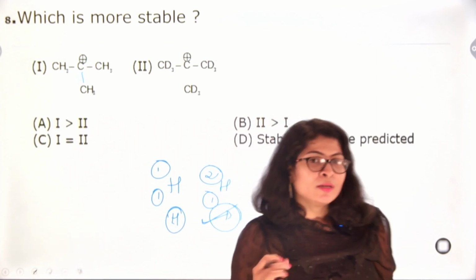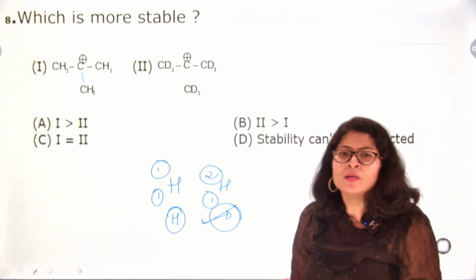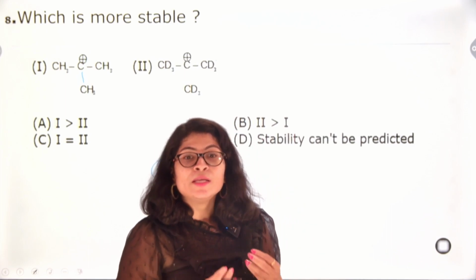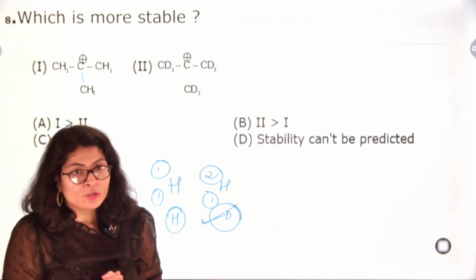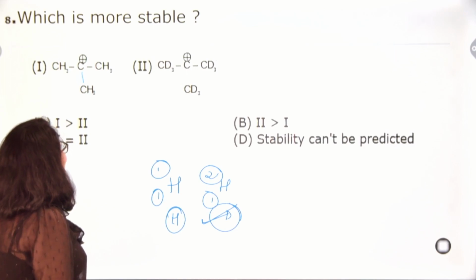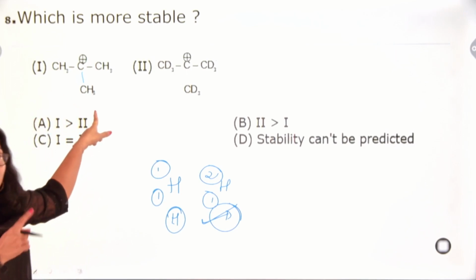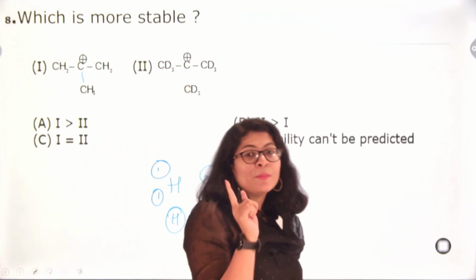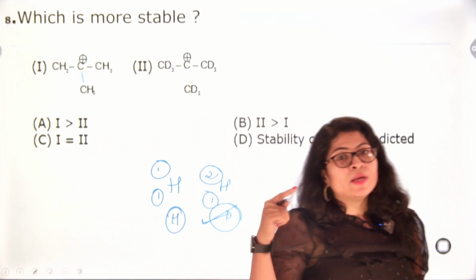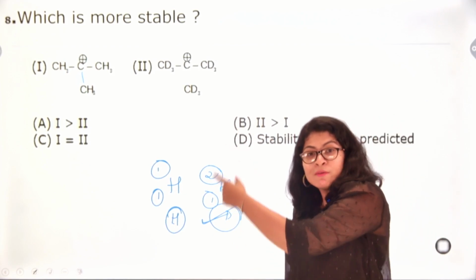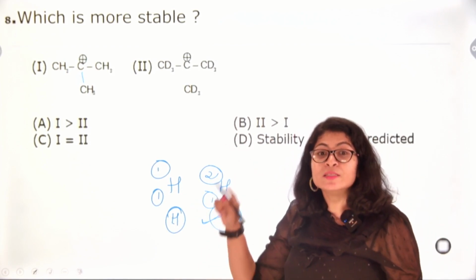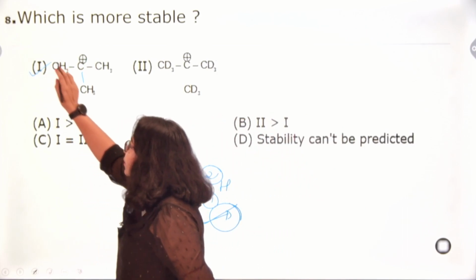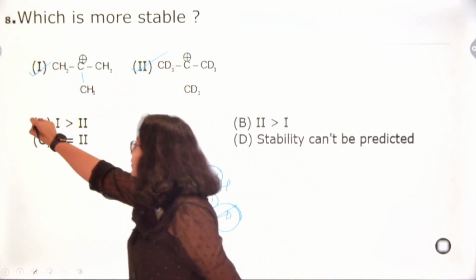It may, but with difficulty. But protium, being lighter than deuterium, can easily allow the movement of the sigma electrons. So, if I have to compare which will be more stable, then stability directly accounts for the hyperconjugative effect. Where the hyperconjugation is more, stability will be higher. So, in this case, CH3 will offer a greater hyperconjugative effect than CD3. So, the stability order will be 1 greater than 2. So, this is the first option.